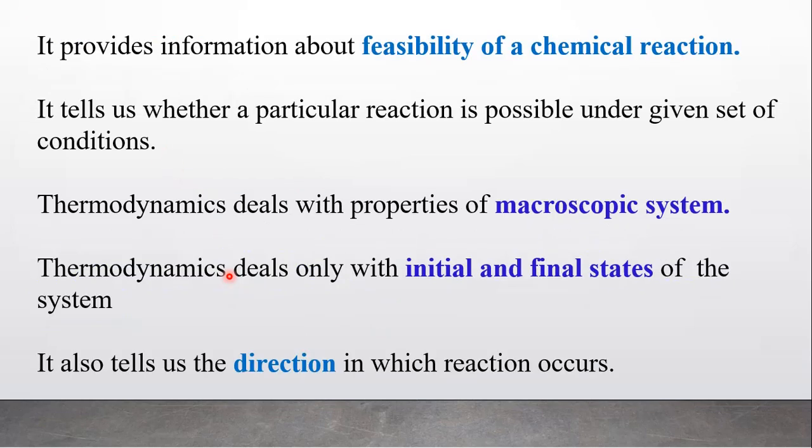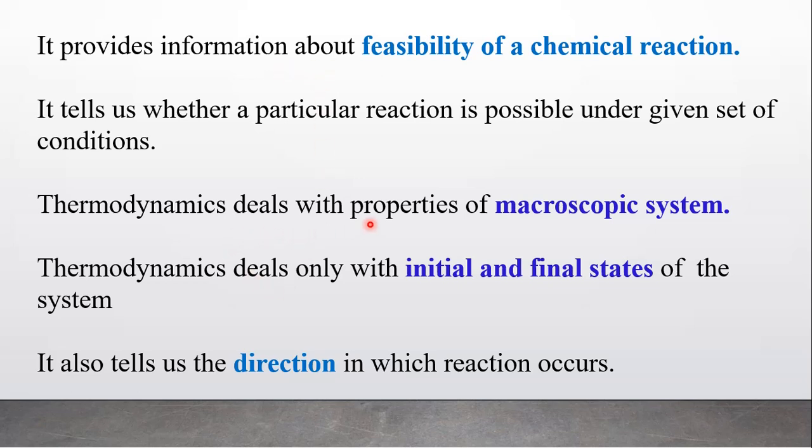Thermodynamics. So thermodynamics provides information about the feasibility of a chemical reaction. That means whether a particular reaction is possible under a given set of conditions or not can be determined with the help of thermodynamics.